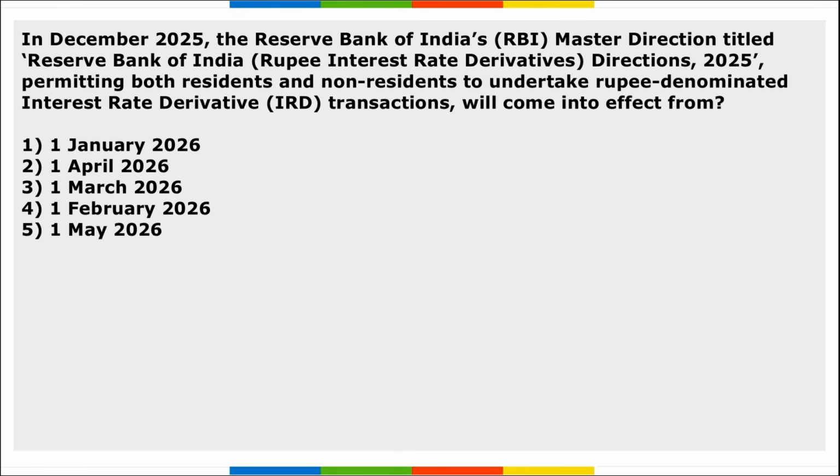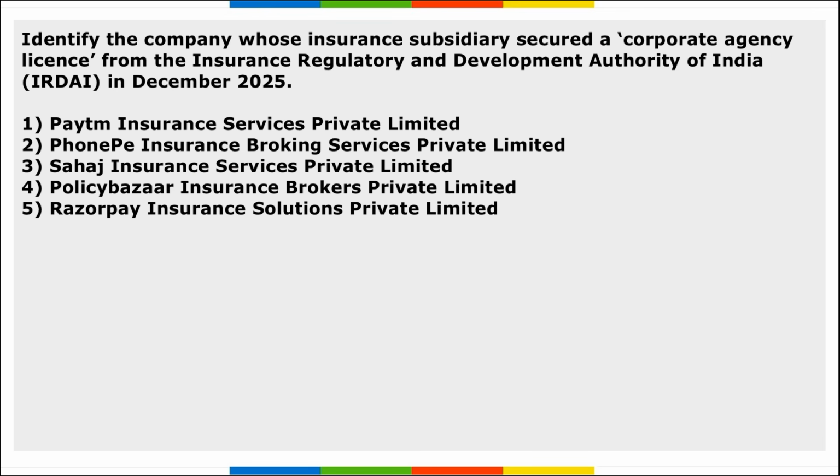Next, RBI's master direction titled RBI Directions of 25 permitting both residents and non-residents to undertake rupee denominated interest rate derivative transactions will come into effect from 1st of March 2026 onwards. Next is identify the company whose insurance subsidiary secured a corporate agency license from IRDAI in December. It is Sahaj Insurance Service Private Limited.